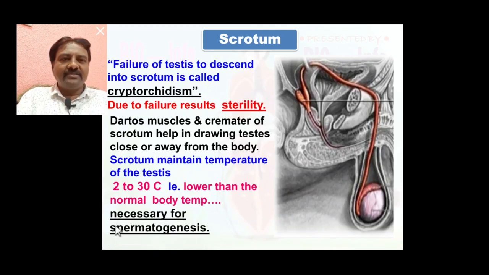Spermatogenesis means production of sperm. So the spermatogenesis process requires a temperature lower than body temperature, which is provided by the scrotum.